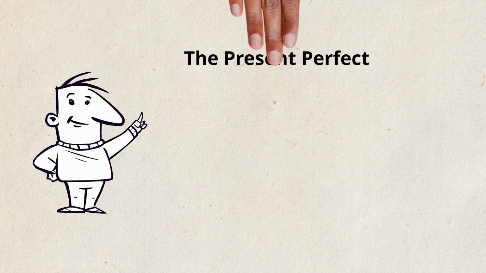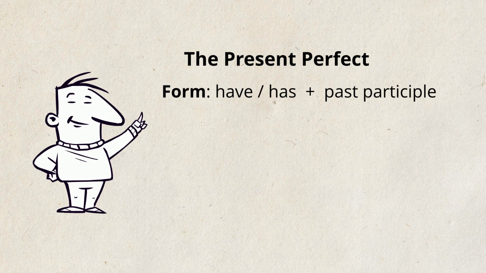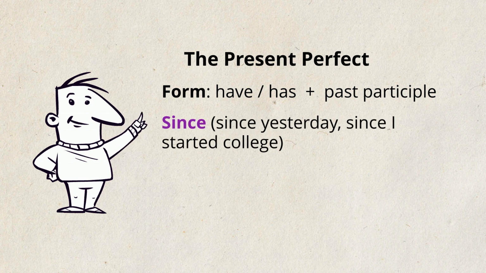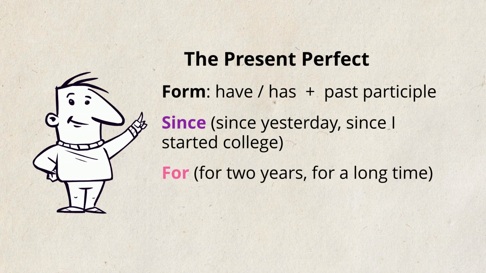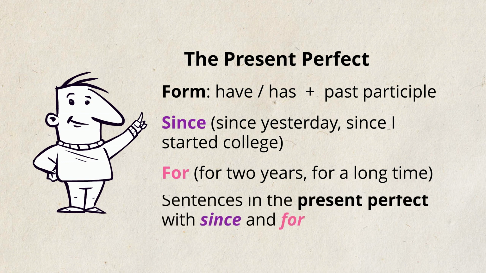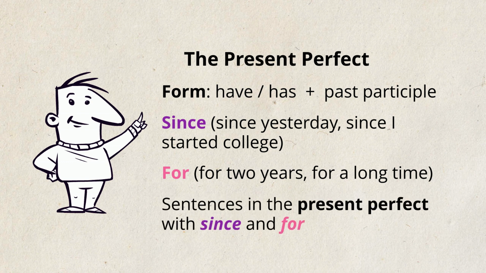We saw that the present perfect is formed with have or has plus the past participle of a verb. We saw that since is followed by a specific point in time in the past. We saw that for is followed by a duration of time. We looked at sentences in the present perfect with since and for to express situations that began in the past and continue in the present.